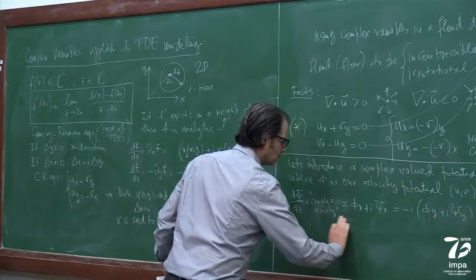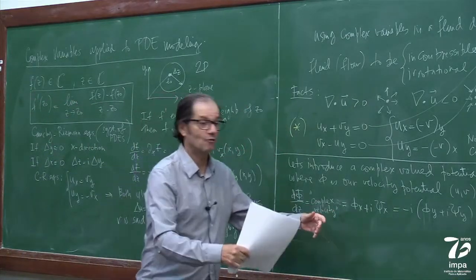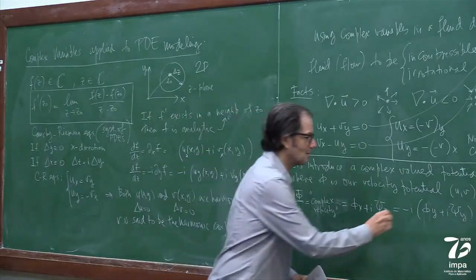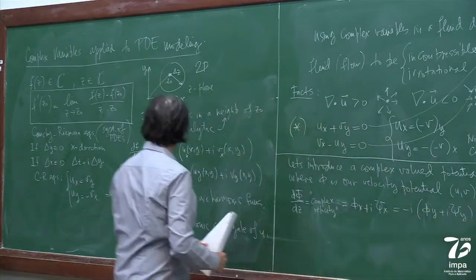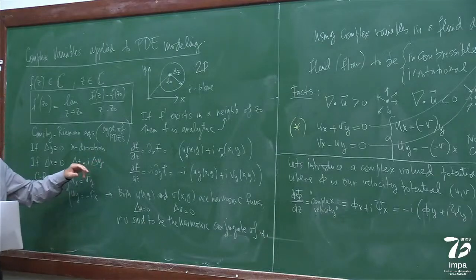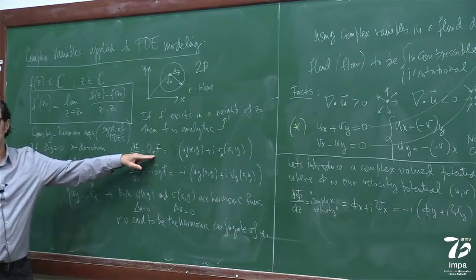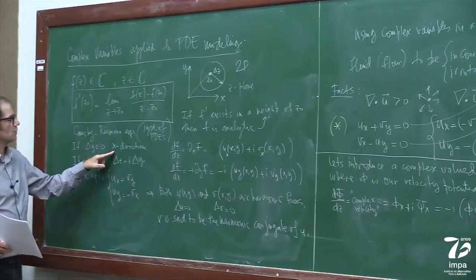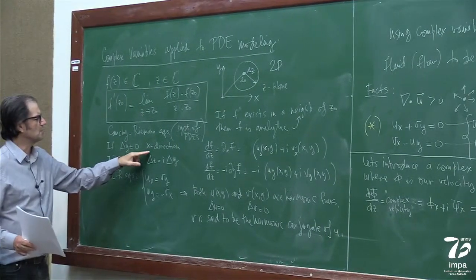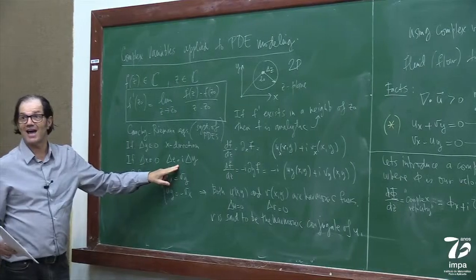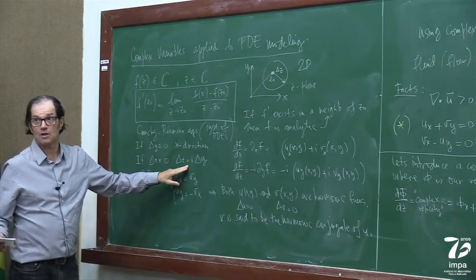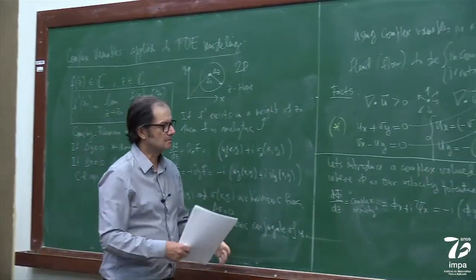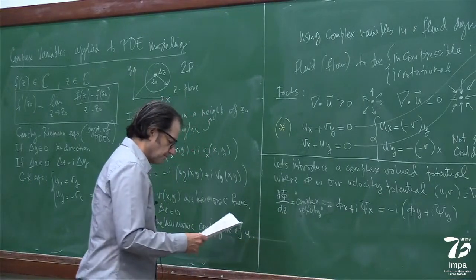Let me not put this. It's not Cauchy-Riemann. From here, I take out Cauchy-Riemann. But what led me to Cauchy-Riemann was exactly the fact that I can take the derivative in the horizontal direction and in the vertical direction, that is, with a real valued increment and with an imaginary valued increment. That's all I'm saying, right? So I get this. All right.